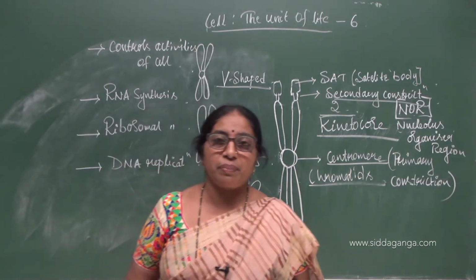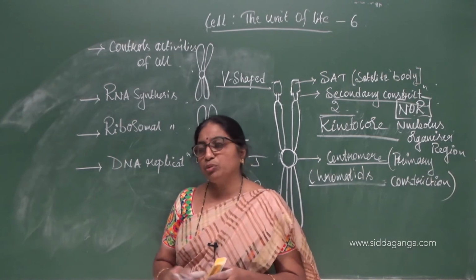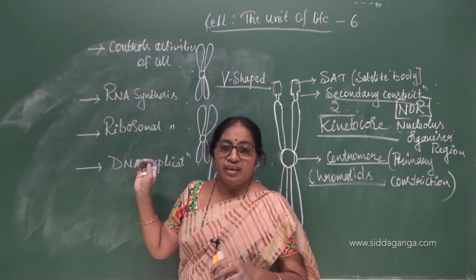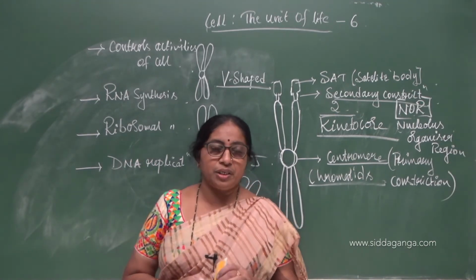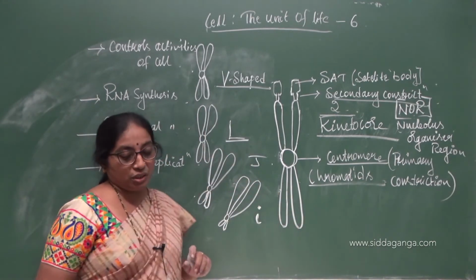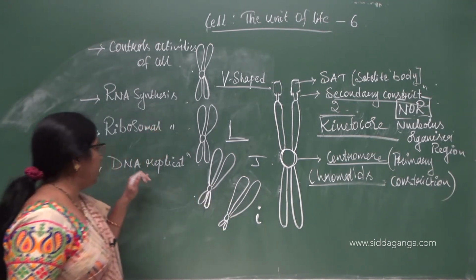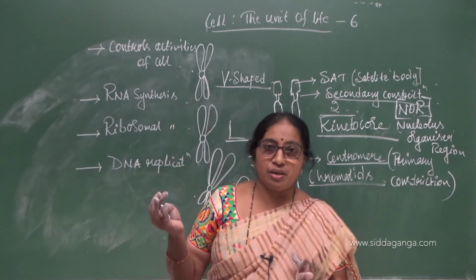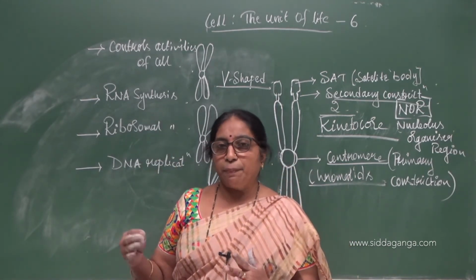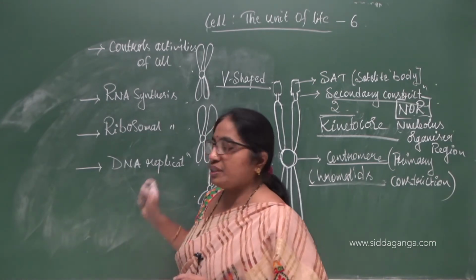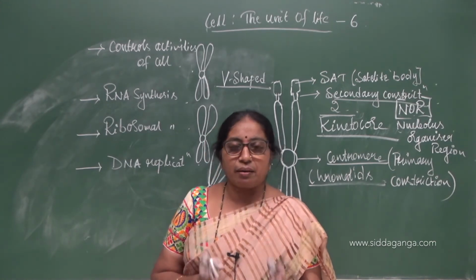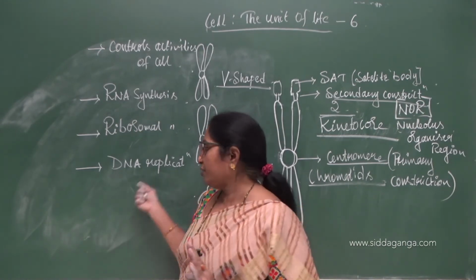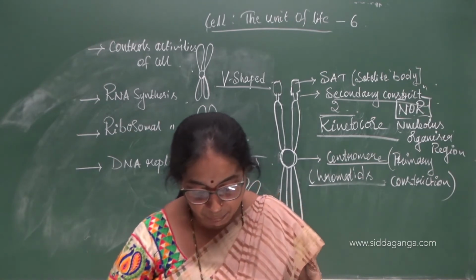So ribosomes play a very important role in the cell, and ribosomes are present both in prokaryotic cells and eukaryotic cells. They are the protein factories, right? So they are the site of protein synthesis, as we have already studied. And in DNA replication, the exact identical copy of DNA is made and the process is called replication. An exact replica of the existing DNA is synthesized, which is called DNA replication.